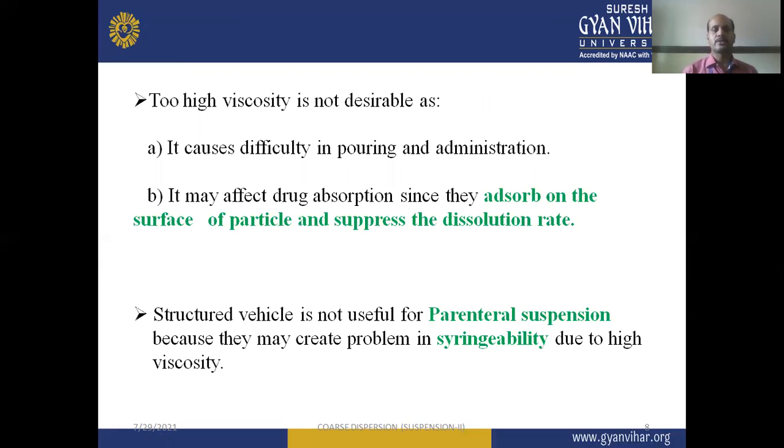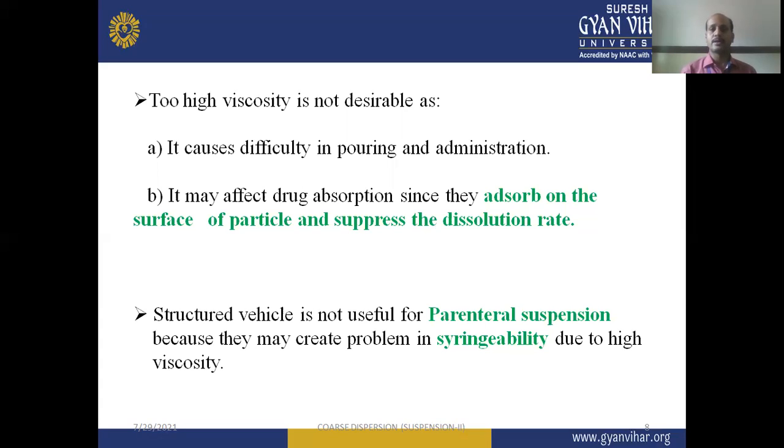Too high viscosity is not desirable. Why? Because it causes difficulty in pouring and administration of the suspension dosage form. Then it may affect the drug absorption, since they adsorb on the surface of the particle and suppress the dissolution rate. So very high viscosity is not desirable in the suspension dosage form because it may give rise to problems regarding the pouring or transferring of the suspension from one container to another container. It may also cause administration problems.